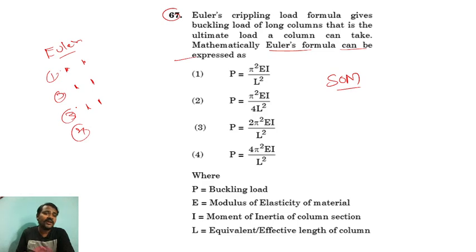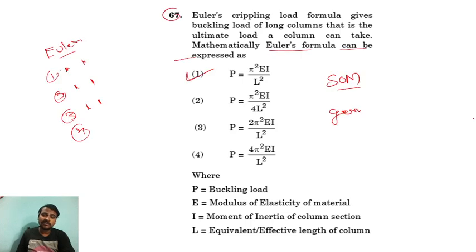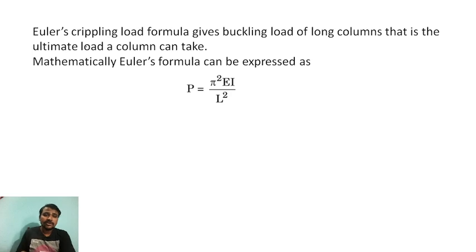But seeing the question, they have not given any condition. They are asking the general formula. So the general formula is P equals pi square EI by L square, where P is the buckling load, E is the modulus of elasticity, I is the moment of inertia of the column section, and L is the equivalent length or effective length of the column, right? So Euler's crippling formula is this one. Remember this one, right?